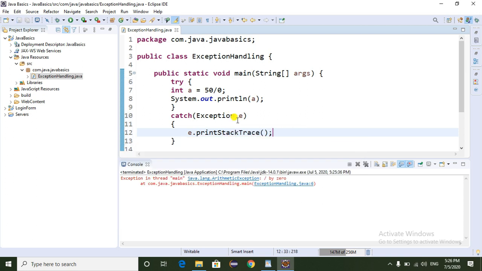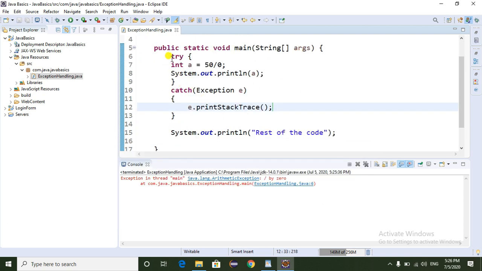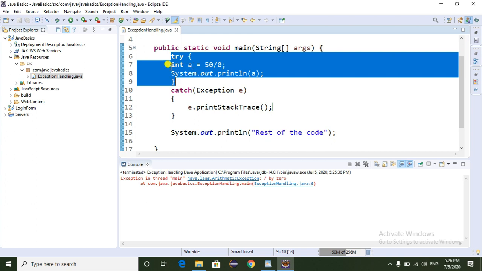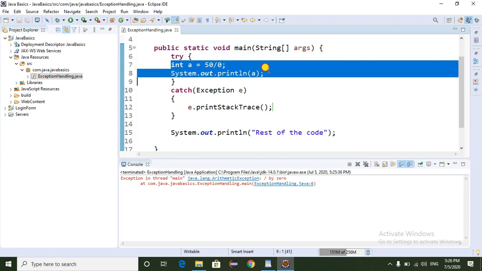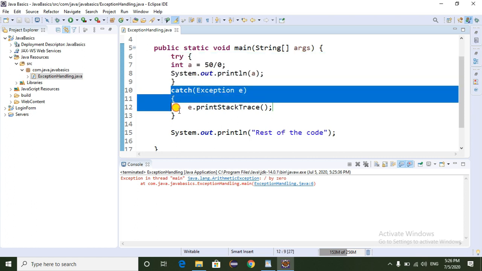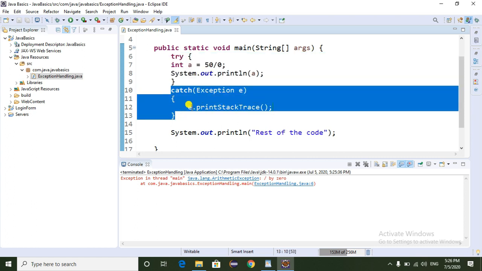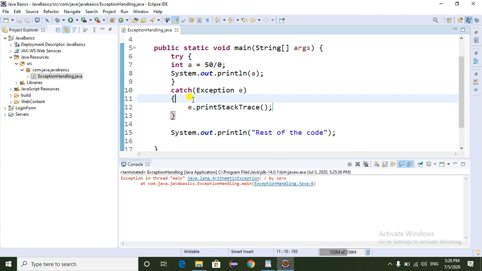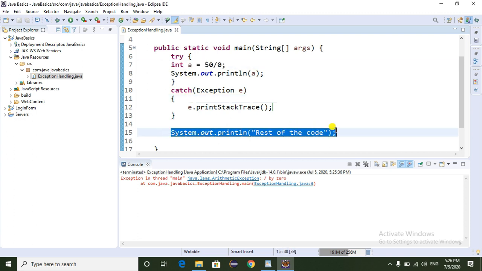Here we are using the try block. This is the problematic code, that's why we put this code in a try block, and here we are handling the exception. So even though the exception is coming here, the rest of the code will be executed.